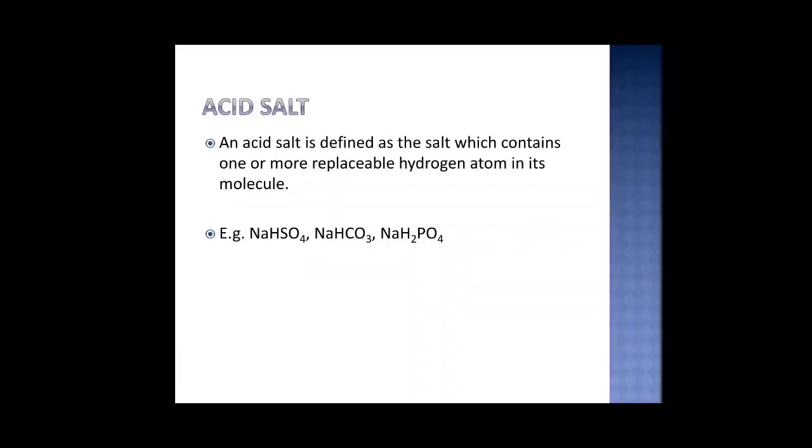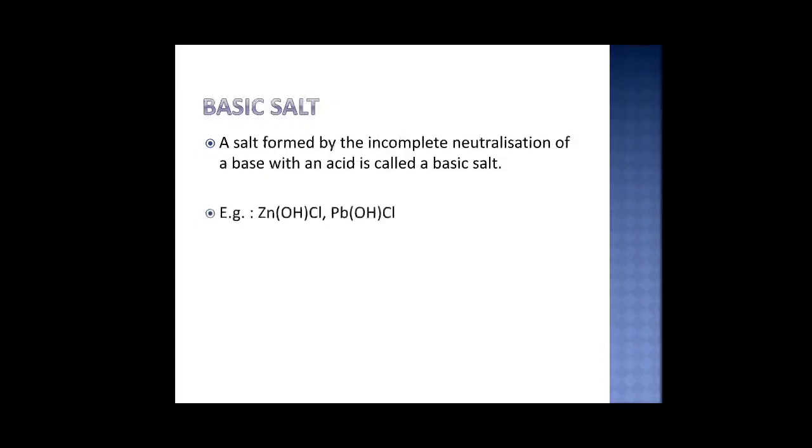So all these compounds are called acid salts. So there is a cation other than hydrogen, there is an ion other than OH, but there is also an H here. So presence of hydrogen makes it an acid salt.